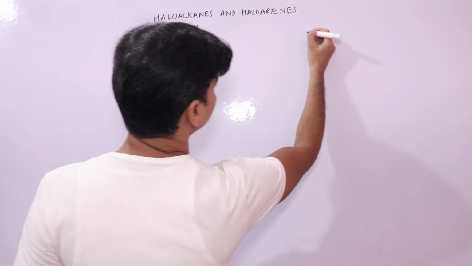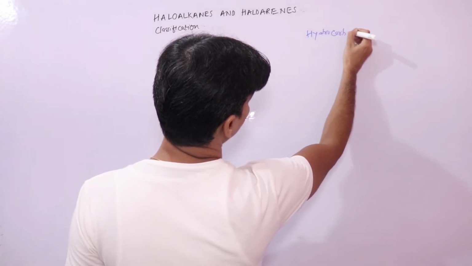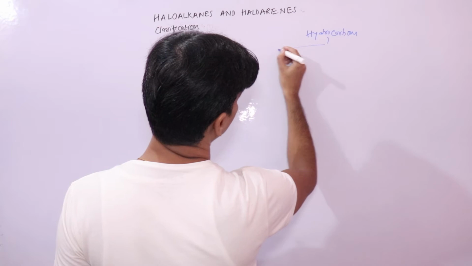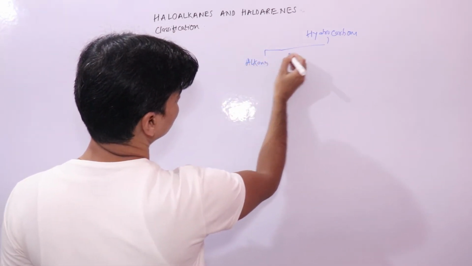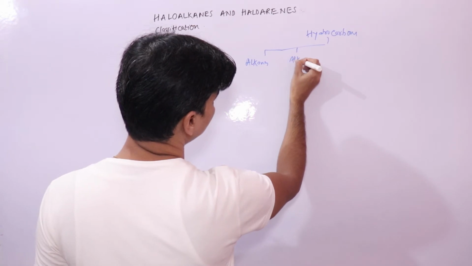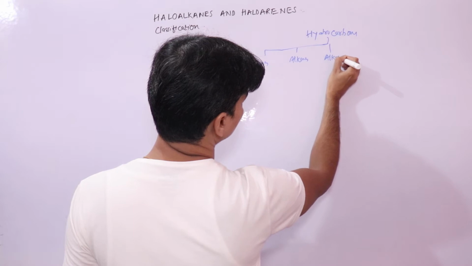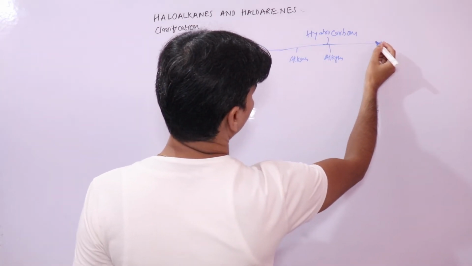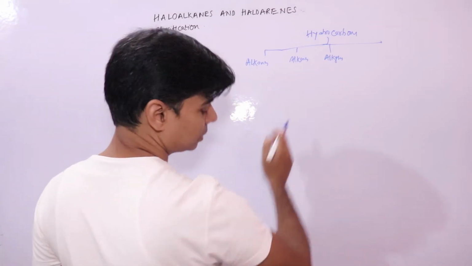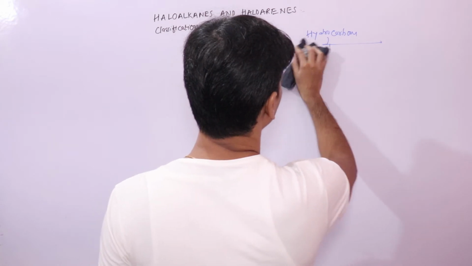We are all aware of this classification. Hydrocarbons, right? We have alkanes, alkenes, alkynes. Let's broadly divide it.